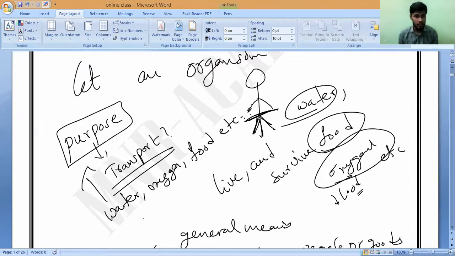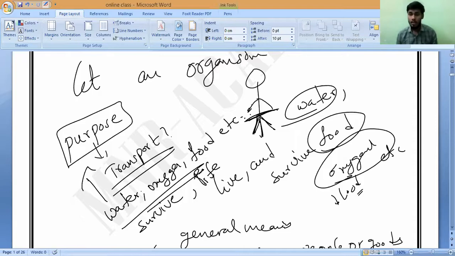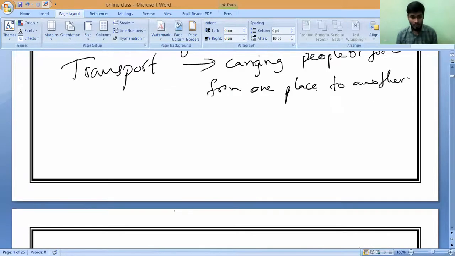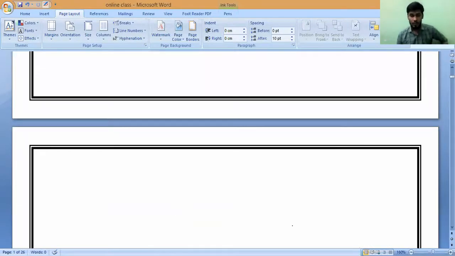Why does it need this? If it wants to survive and live its life, these things are essential. That is why, to maintain life and survive, it needs some arrangement for transporting these things. That is what we call transport. That is the purpose of transport. Do you understand? So let us write the biology definition of transport.